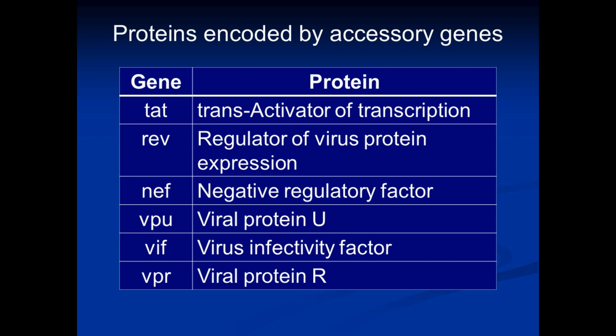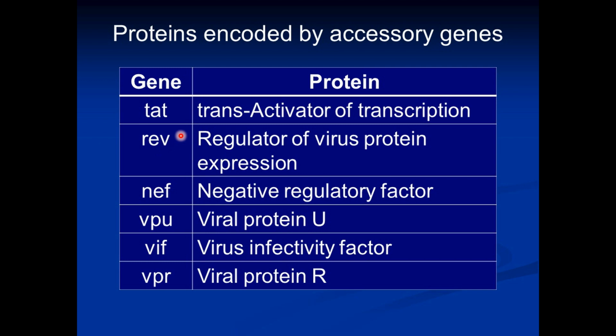The gene TAT encodes a protein known as transactivator of transcription, and this protein increases the transcription of the viral genes. So the corresponding messenger RNAs are synthesized in the nucleus of the infected cell.